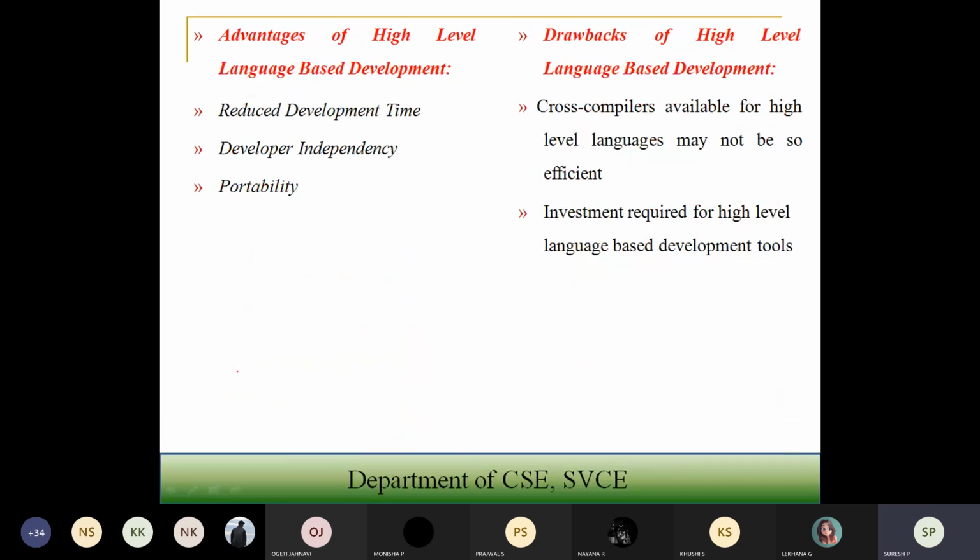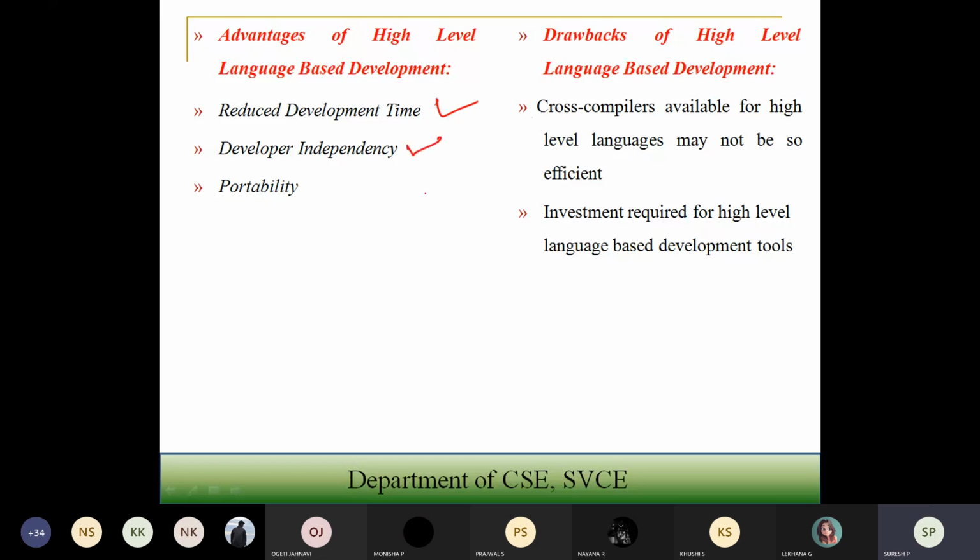Now let us come to the next. What are the different advantages of high level language based development? When you are going to have the high level language, what is the advantage? Since we are comfortable with the high level language, what will happen? Development time will be reduced. So you are going to have reduced development time, and you are going to have developer independency.